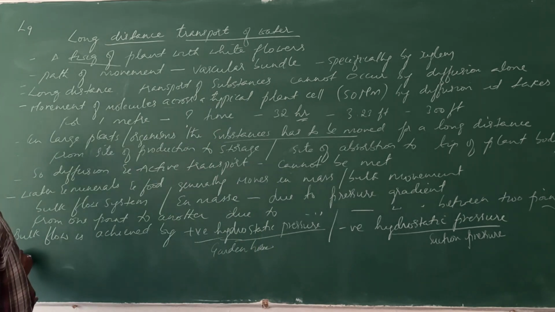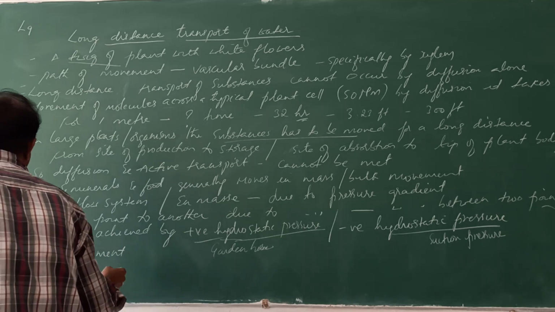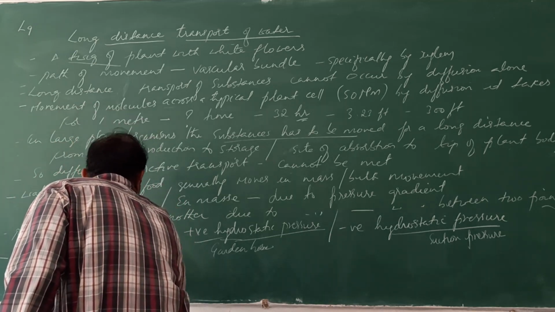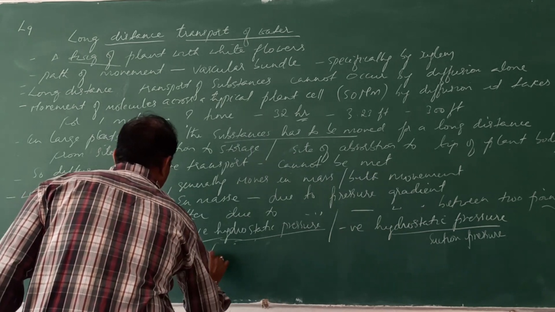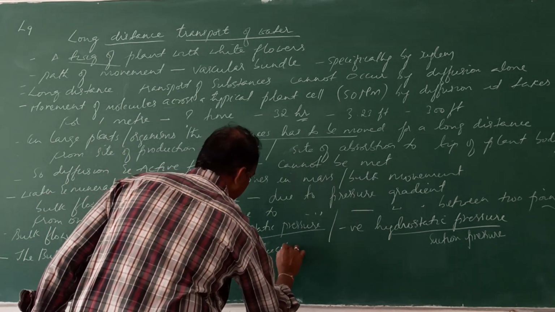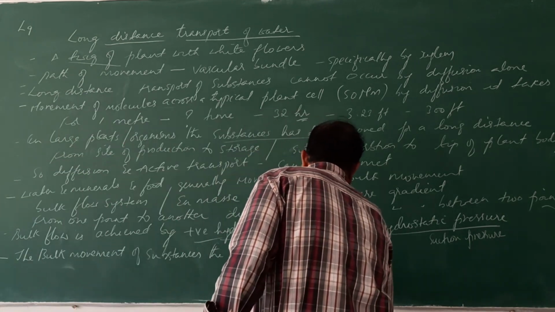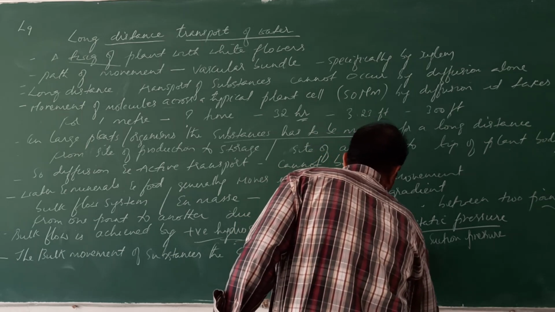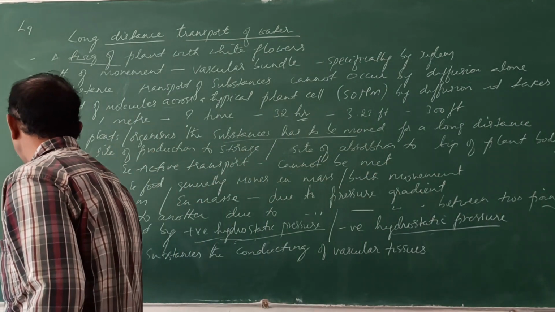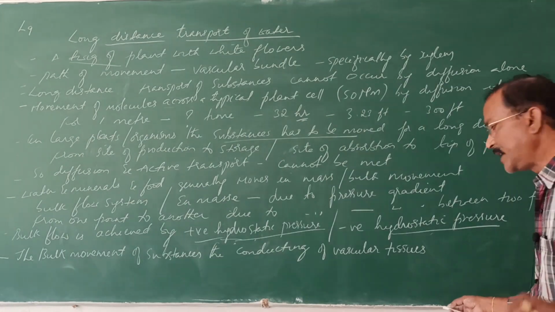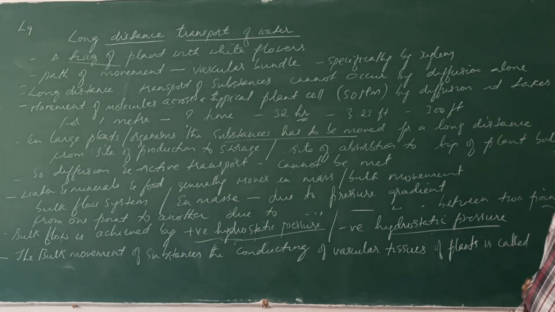Then the bulk movement of substances through the conducting vascular tissues of plants is called what?